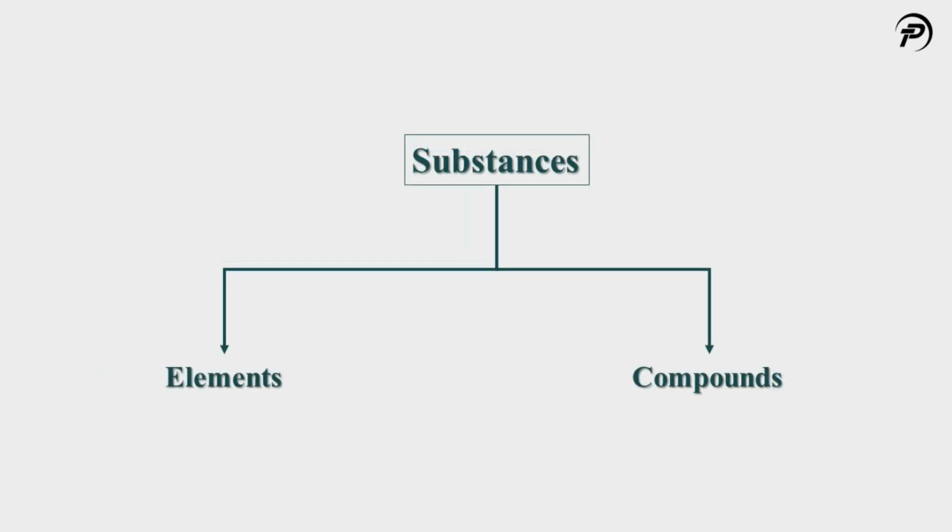And a compound is a substance composed of two or more elements chemically combined with one another in a fixed proportion. So, these were the definitions and types of pure substances. Now, let's move to the mixture.